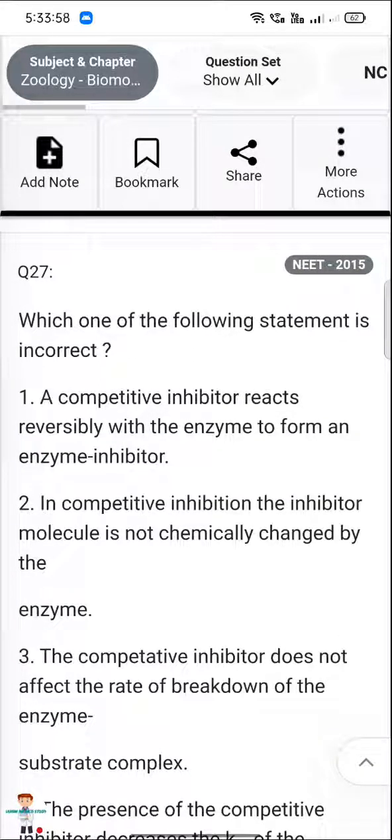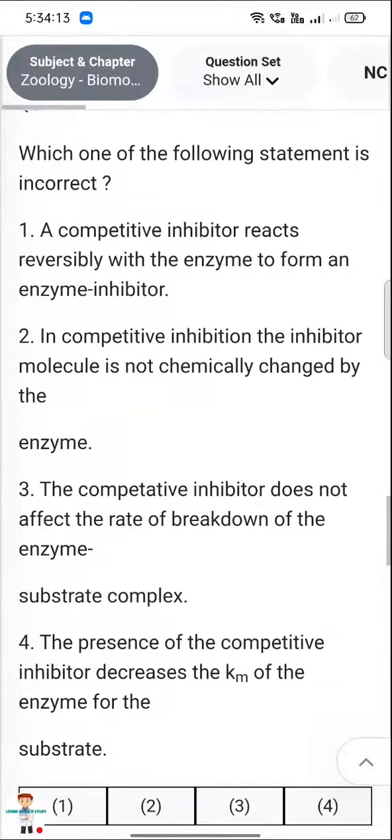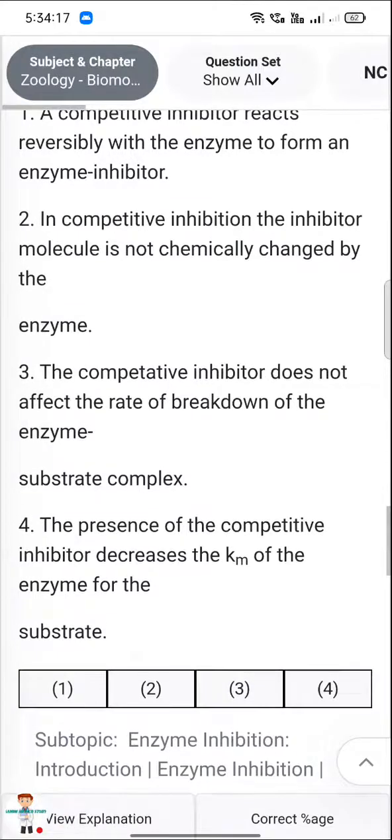A competitive inhibitor reacts reversibly with the enzyme to form an enzyme inhibitor complex. In competitive inhibition, the inhibitor molecule is not chemically changed by the enzyme. The competitive inhibitor does not affect the rate of breakdown of enzyme. The presence of competitive inhibitor decreases the Km of the substrate. Option number 4 is correct answer.